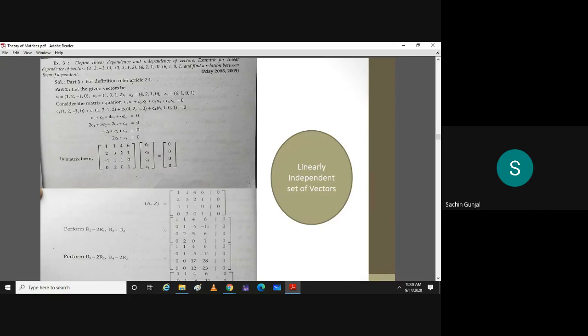Then third component is minus C1 plus 1 times C2 plus 1 times C3 plus 0 times C4, which is third equation. And then lastly 0 times C1 plus 2 times C2 plus 0 times C3 plus 1 times C4 equal to 0. That is last equation.